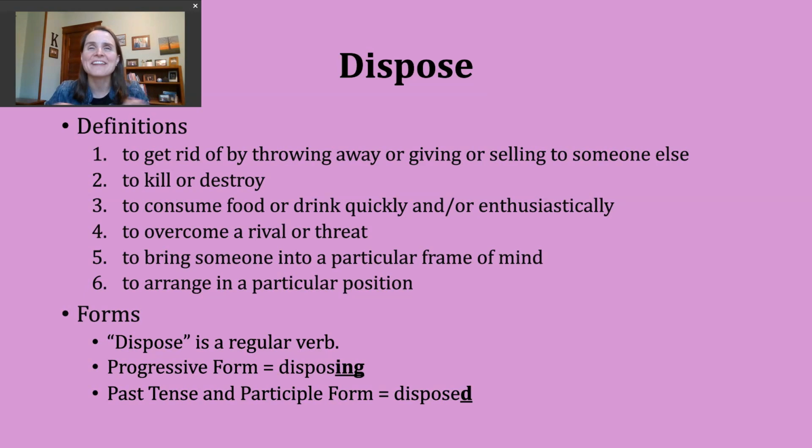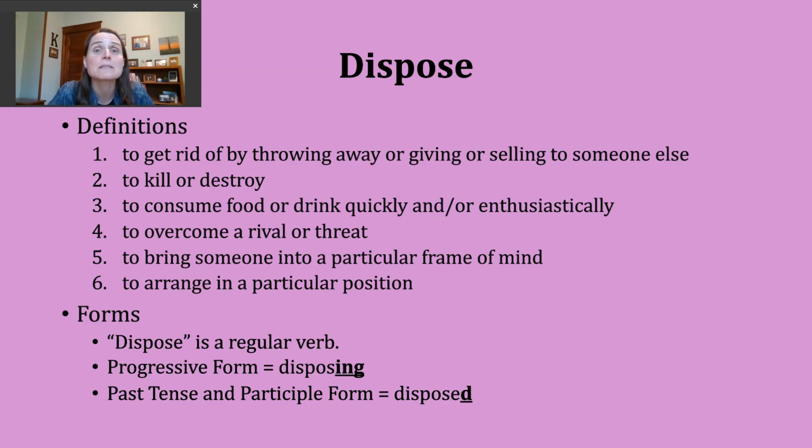So for now, I think what's important is that you should know that dispose is a regular verb. To make the progressive form of this verb, you're going to drop the E on the end before you add ING, and that's because our verb ends in the pattern of vowel, consonant, E. The progressive form of this verb is pronounced disposing. Disposing. Okay? The past tense and participle forms of this verb can be made by just adding D, since this verb already ends in an E.